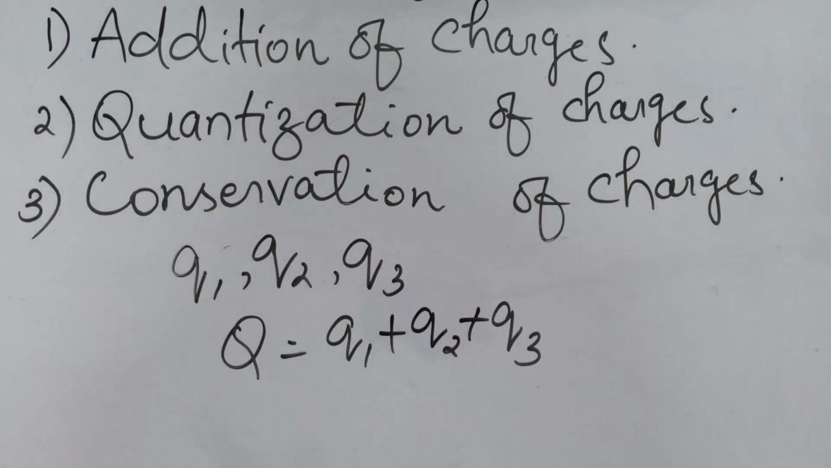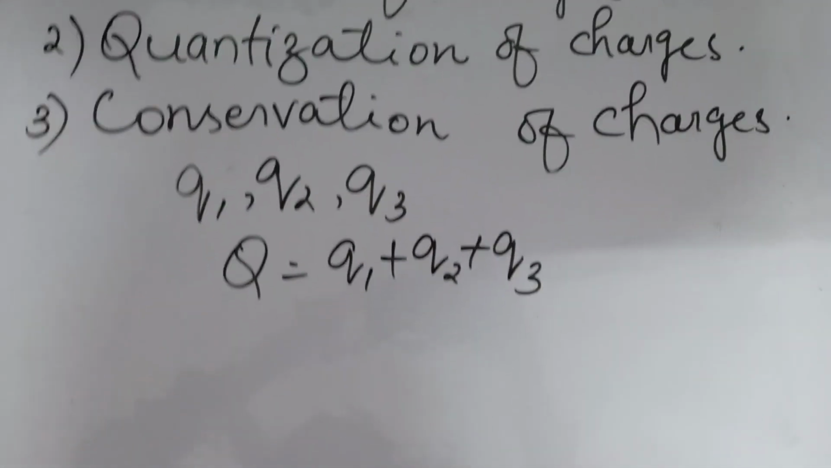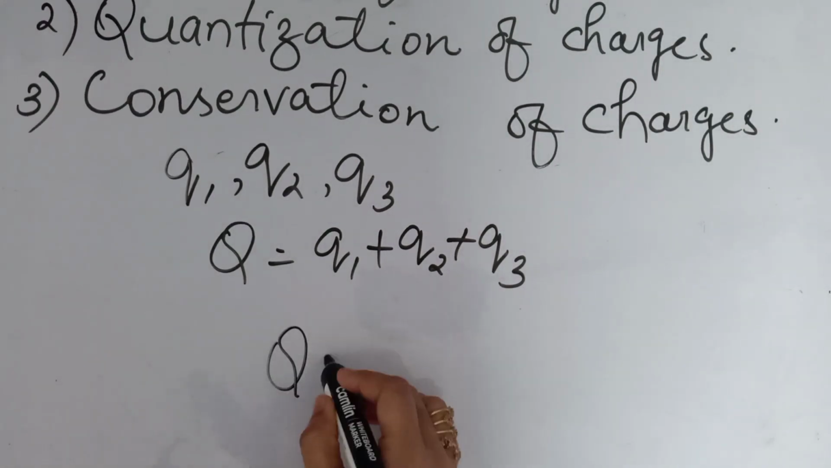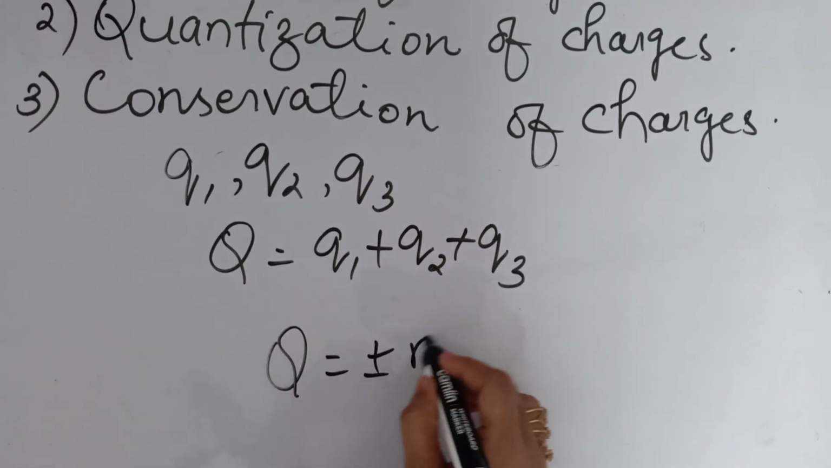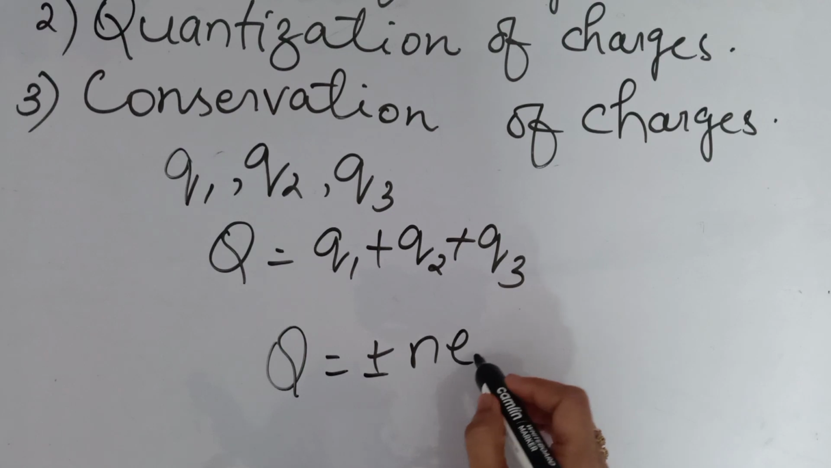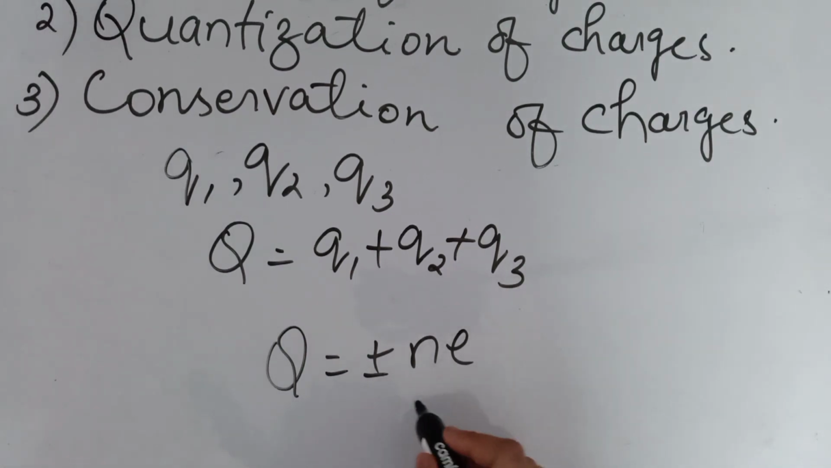Now we have quantization of charges. This is very important. Quantization means the electric charges are always quantized. That means electric charges can be represented as an integral multiple of charge. That means Q will be equal to plus or minus n into E. Here E is the charge of an electron and n is 1, 2, 3, etc.